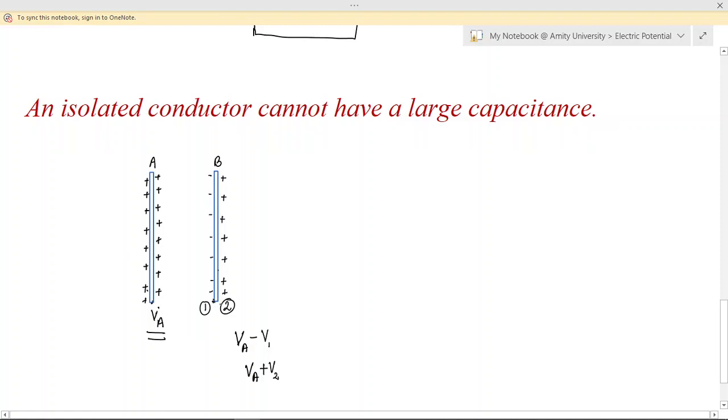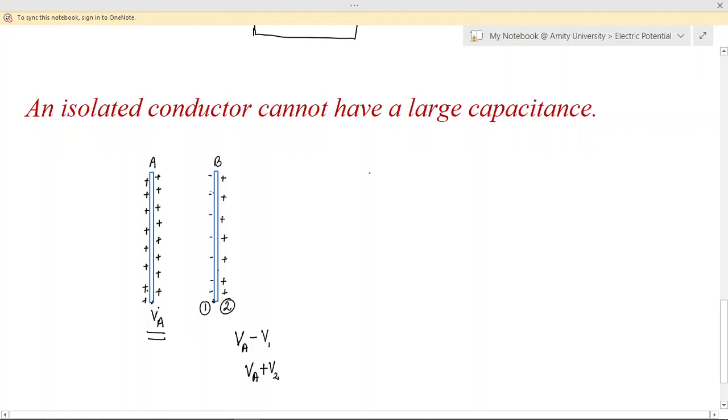Because of charge 1, the charge on the closer side, the potential is decreasing, but because of the charge on the farther side, the potential is increasing. Okay, but since face 1 is closer to plate A, the effect of the decrease in potential will be the more dominating factor. The dominating factor will be because of the negative charge, because it is closer.